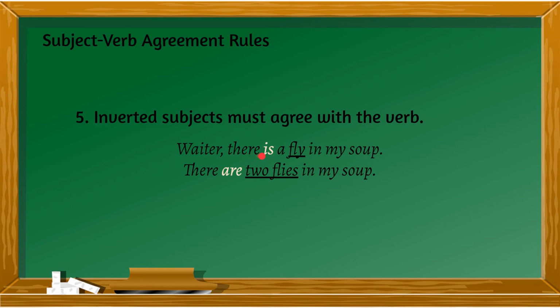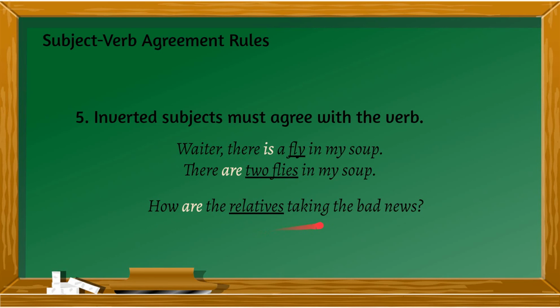So in this case, your subject, even if it comes after the verb, must always agree with the verb. So a fly is singular, therefore you are going to use a verb that's singular, is. There are two flies in my soup. So two flies now becomes plural, therefore your verb is plural as well.